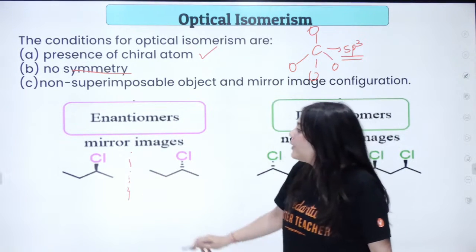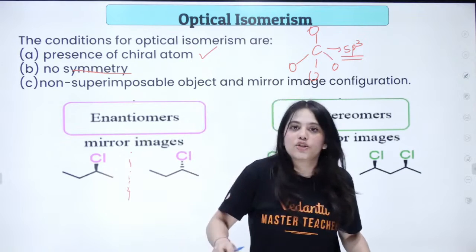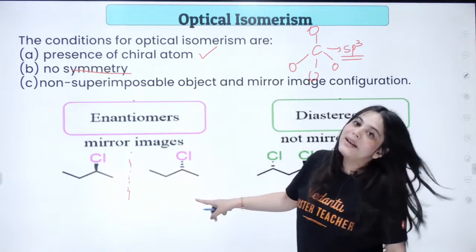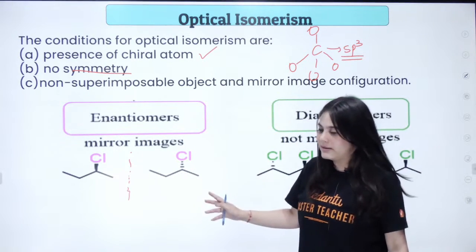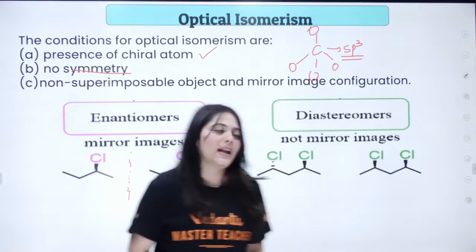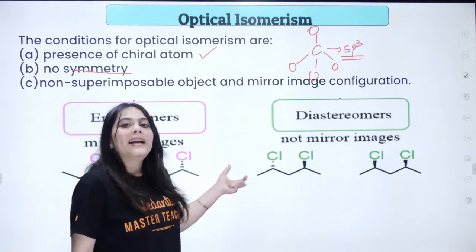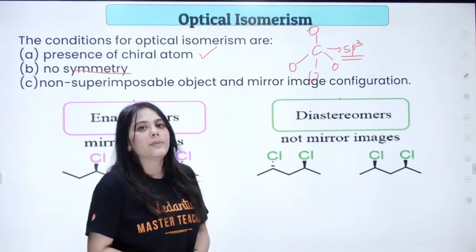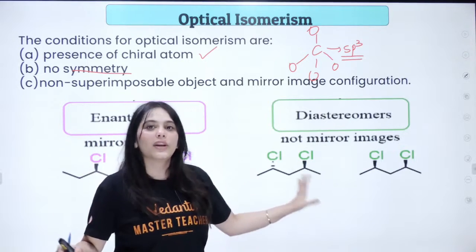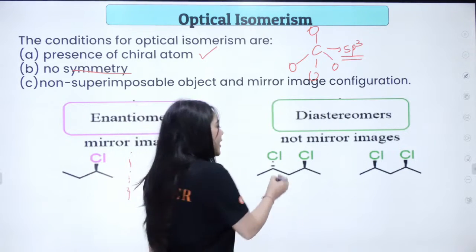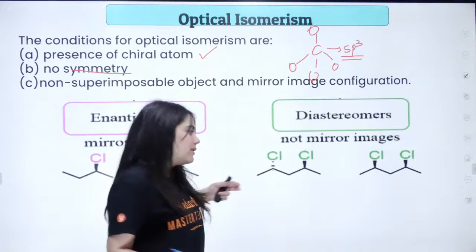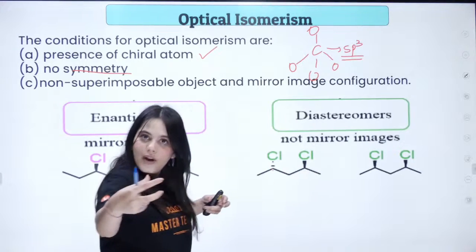Okay, here can you see the chlorine is attached on the front side, and in the mirror image the chlorine is attached on the back side, right? So this is what an enantiomer is like. Similarly, in diastereomers, what happens? Just the attachment of chlorine atoms is different. Can you see? Here one chlorine is on the back side, the other chlorine is on the front side.